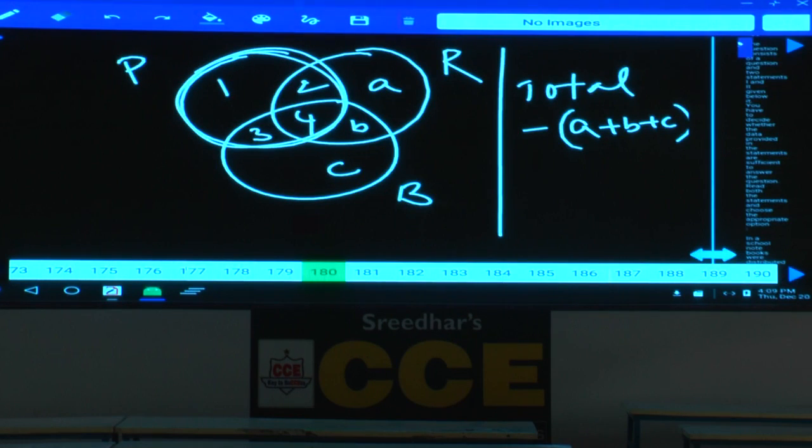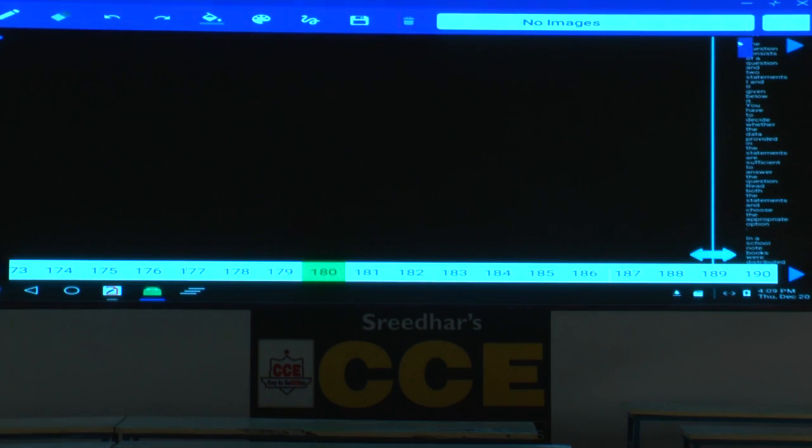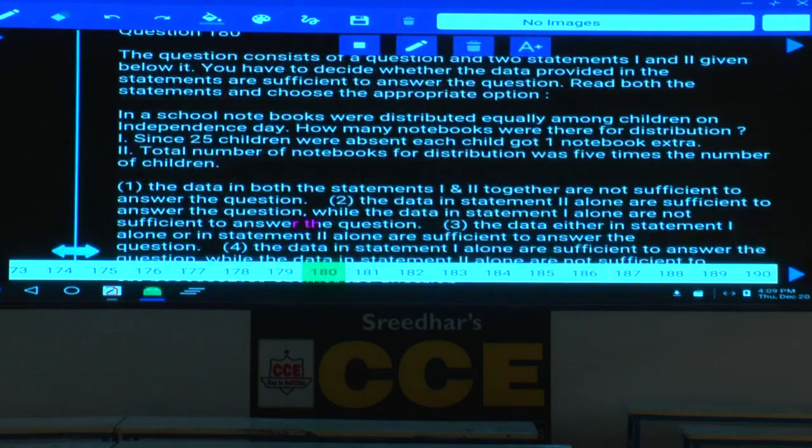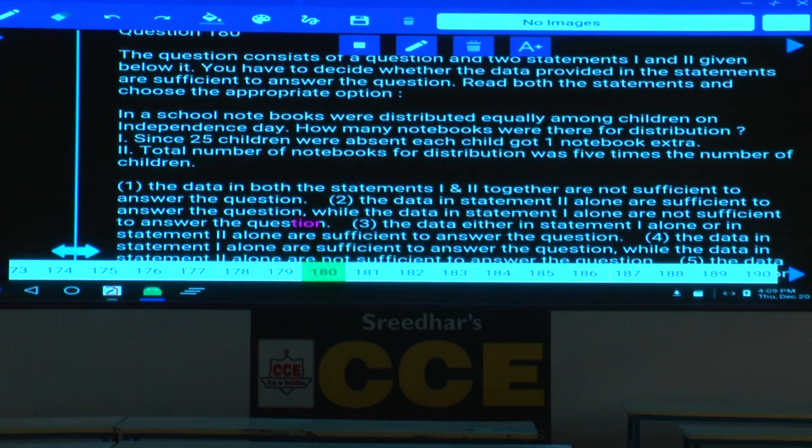Yes, we will get the answer. See, using the second point, I can derive one thing: as the number of books was 5 times the number of children, each child will get 5 books. Am I right? Each child will get 5 books.